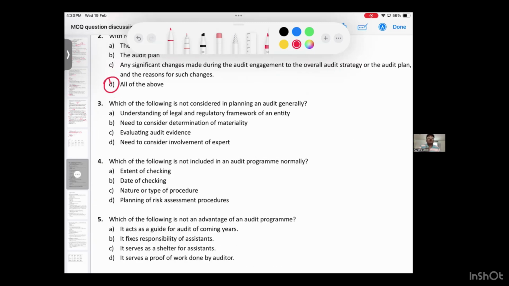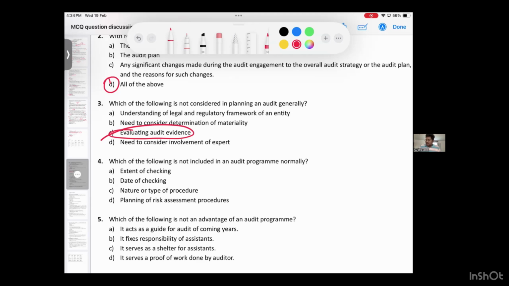Which of the following is not considered in planning an audit generally? What will they not consider? Understanding legal and regulatory requirements: they will consider that. Need to consider materiality: they will consider that. Evaluating evidence. My question: will you evaluate the evidence in planning? No, you will not evaluate the evidence. You will evaluate evidence only by performing the audit, not in planning. So which is not true?